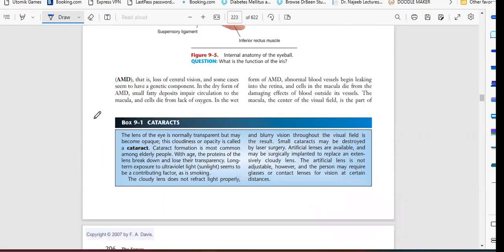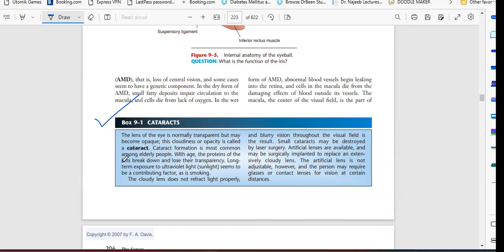Next, we have the one box that is cataract. We will complete this cataract, because it is connected to the lens. The lens of the eye is normally transparent but may become opaque. The cloudiness or opacity is a cataract. Cataract formation is most common among elderly people with age.